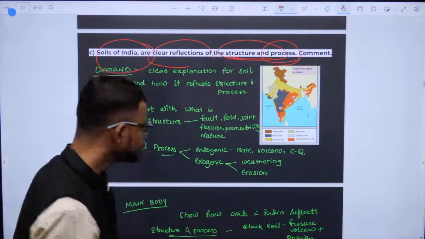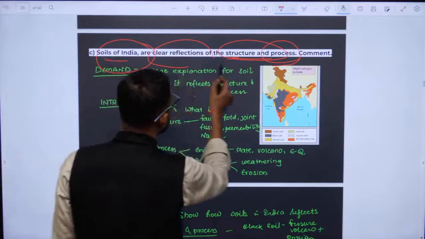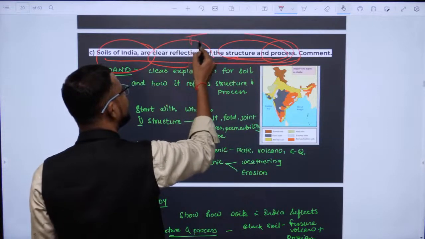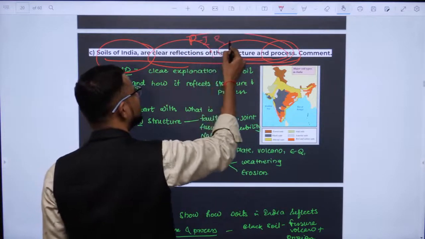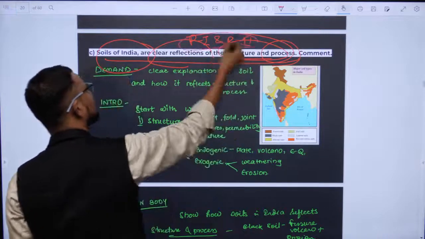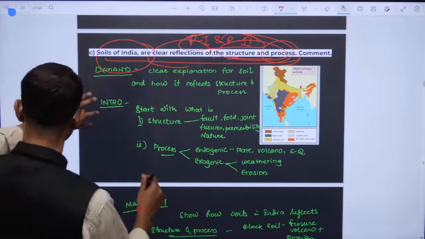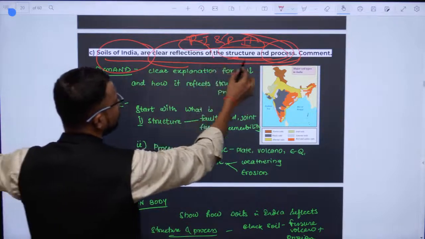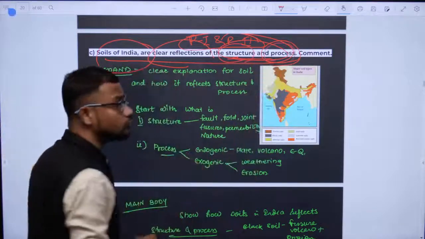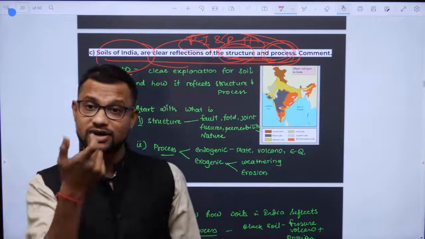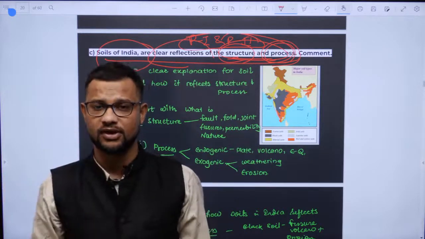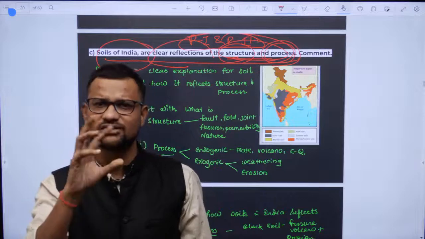So you need to answer this by integrating paper 1 and paper 2, and only then can you answer this question. What the question is asking is that soils in India are reflections of structure and process. For that you need to understand what structure is and what process is. Structure refers to geological phenomena.